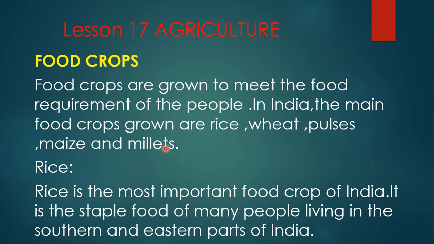So the farmer grows food crops to meet the requirements of the people all over the world. So many are eating rice, chapatis, rotis, pulses, vegetables, maize and millets. These are grown for the survival of each and every person living in a country.